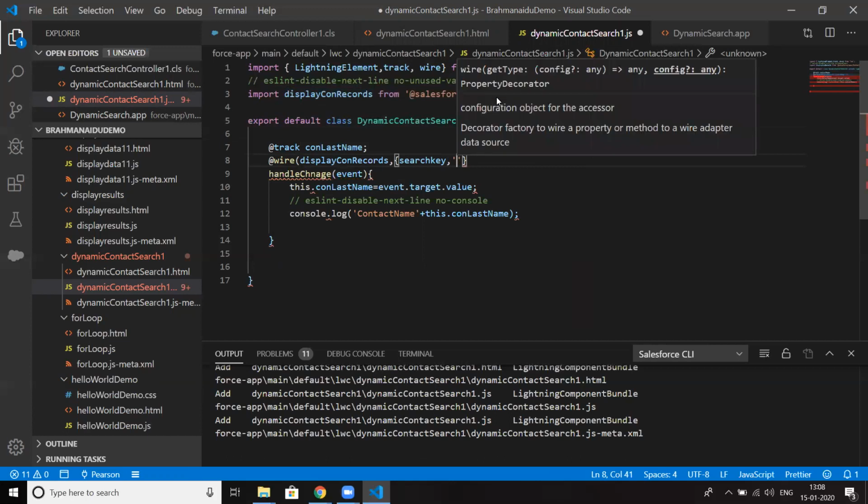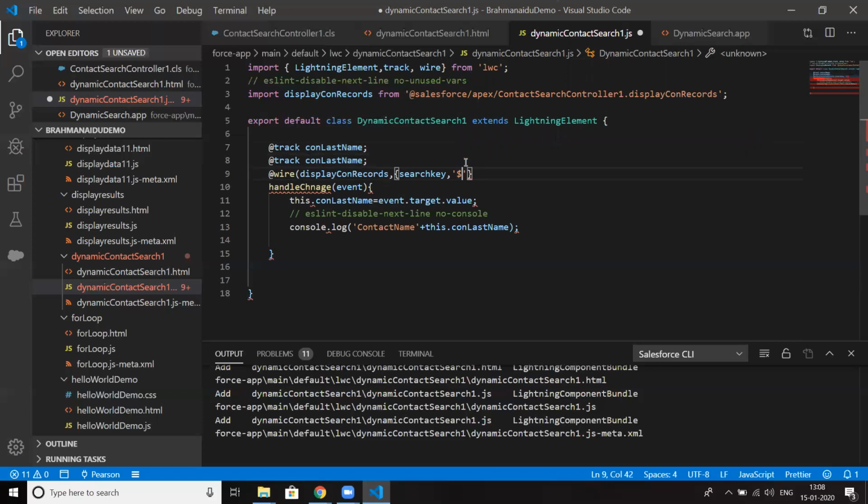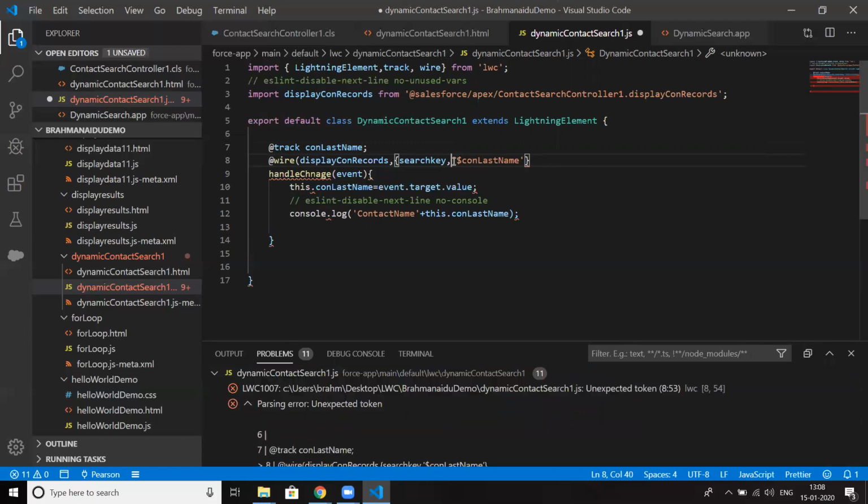Okay, and then I'm passing the conLastName to the Apex parameter. So $conLastName.